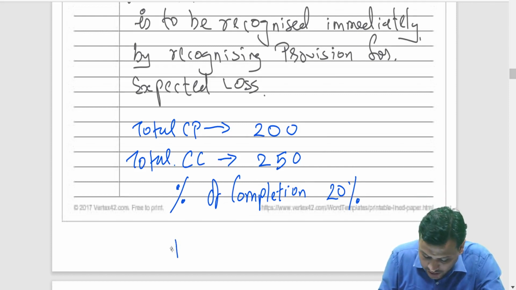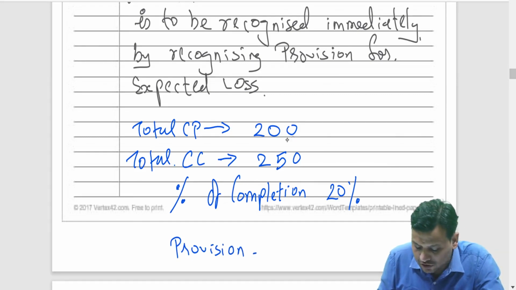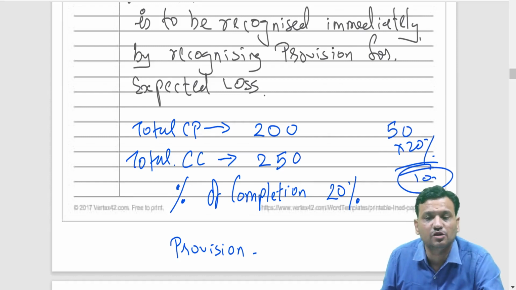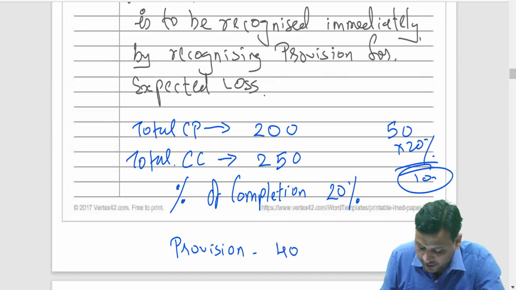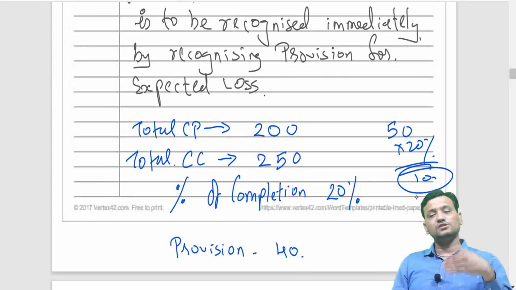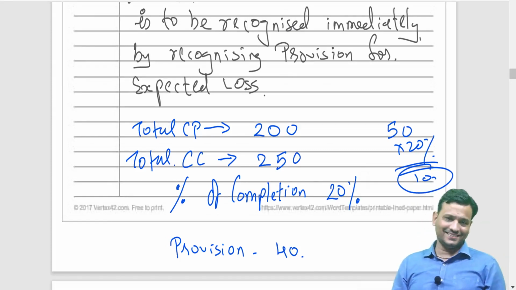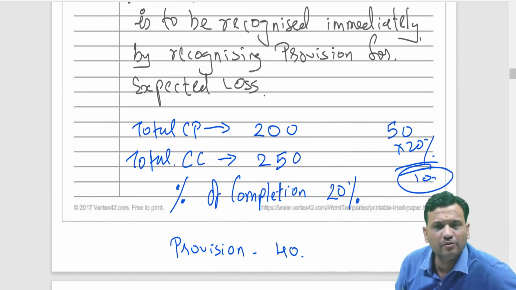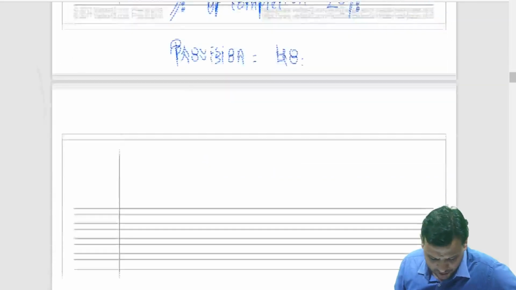So, what do I have to do? I have to create a provision. They have recognized a loss of 50 into 20%, that is only 10. Total loss is 50. 10 is getting recognized based on percentage of completion. I will create a provision of 40. So, this is how it works. You have to create a provision for expected loss of 40, because 10 loss is already getting recognized. Now, friends, moving further, this is provision. We will be doing the question from our past paper section pertaining to this.